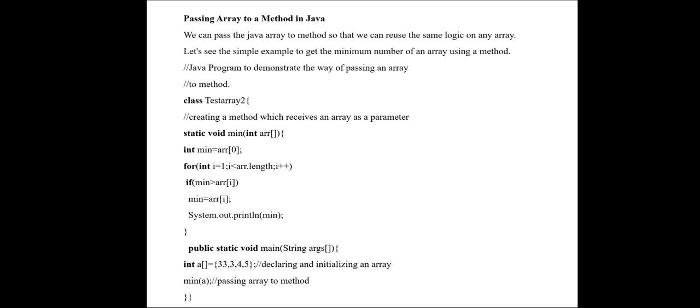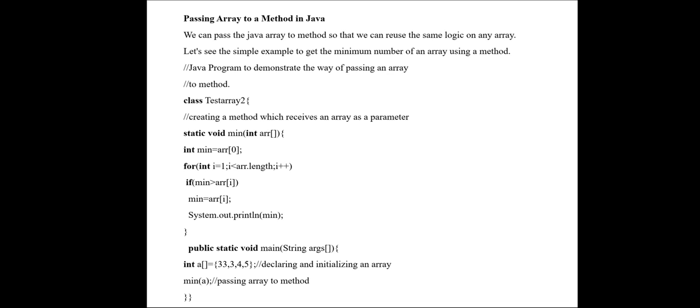Okay, so class TestArray2. So TestArray2 is the class name. In that we have declared the method first, static void min. In min we are going to find the minimum value, that is the smallest value. So min has an argument, int array with a square bracket. So min is the method name or function name. The function has an argument, int array, so an array argument.